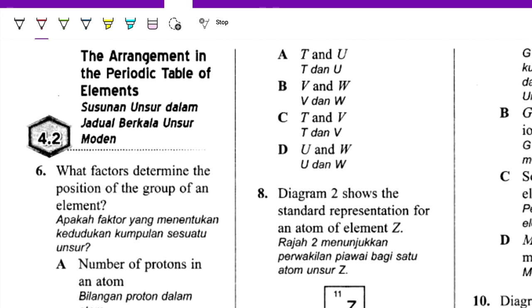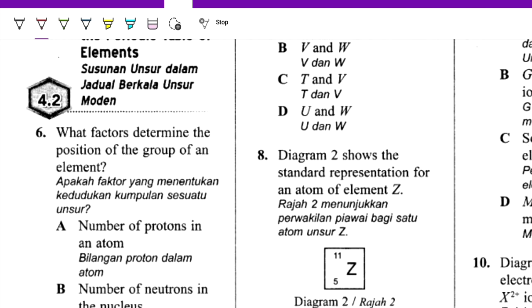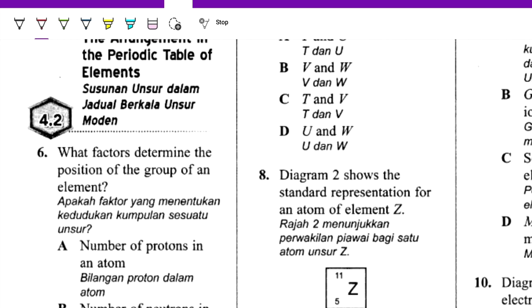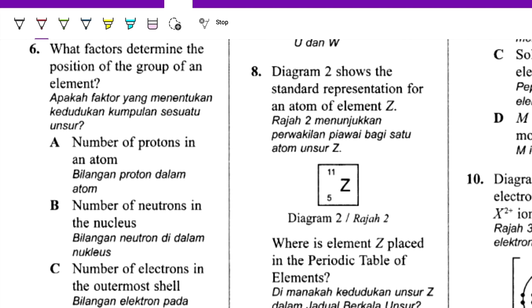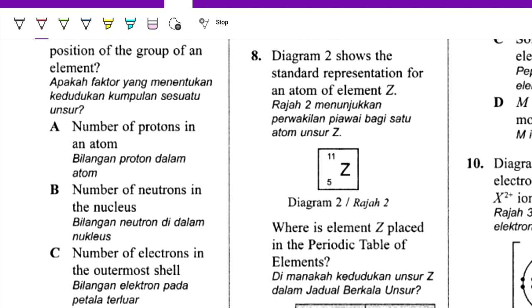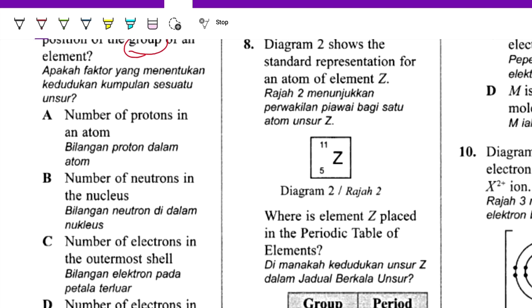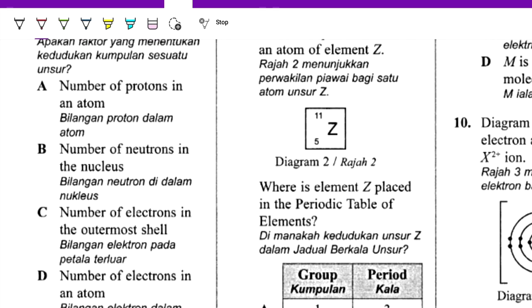Okay, next, arrangement of the periodic table. Number 6. What is the factor that determines the position of the group? So group is the number of, not the protons, not the neutrons, the number of electrons in the outermost shell.